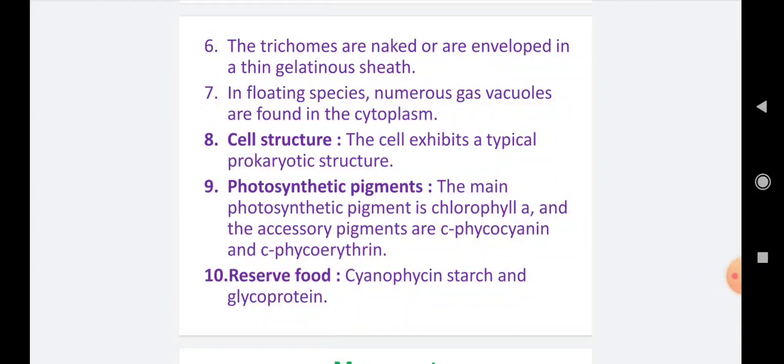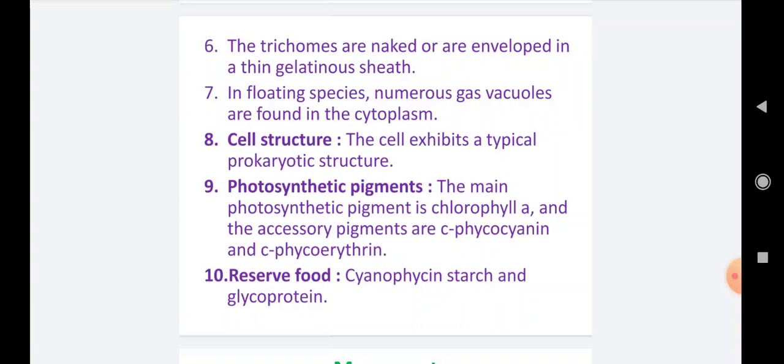So the trichomes or filaments are naked or enveloped, meaning they are covered in a thin gelatinous sheath. So their touch is gelatinous. When you touch Oscillatoria, the touch is gelatinous due to this gelatinous covering.